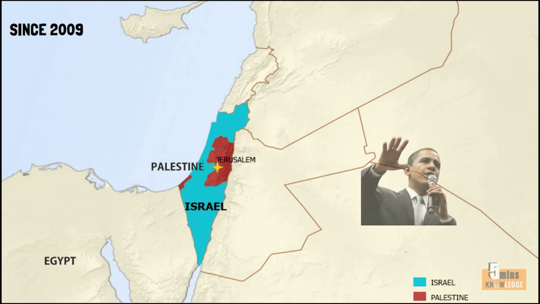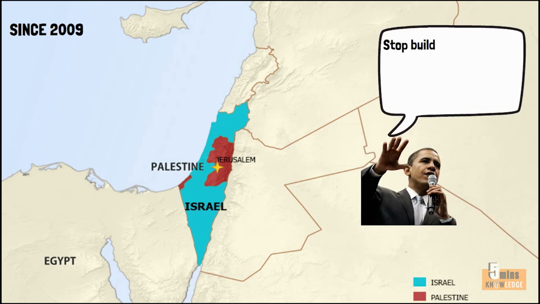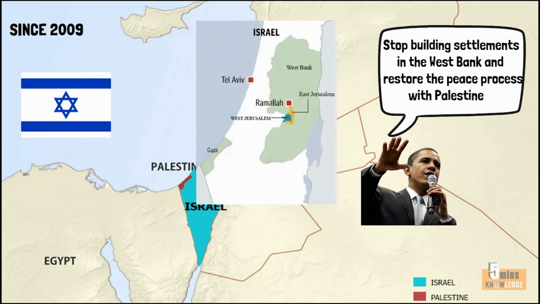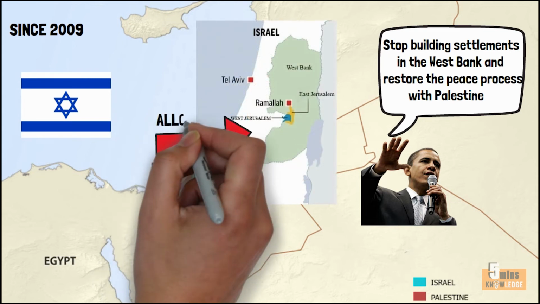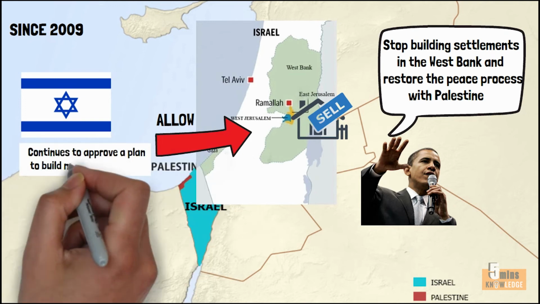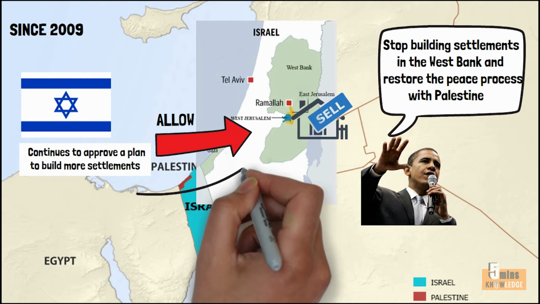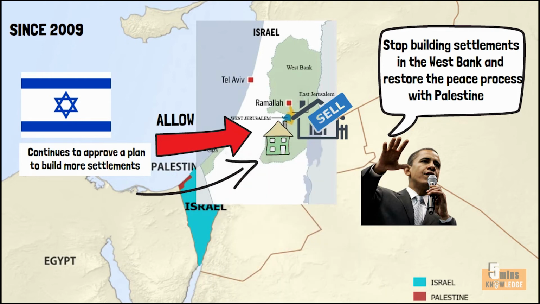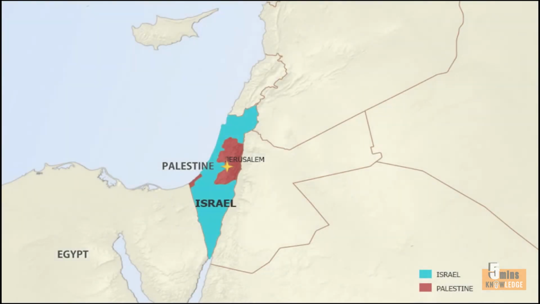Since 2009, the administration of U.S. President Barack Obama has repeatedly pressured the Israeli government to stop building settlements in the West Bank and restore the peace process with Palestine. However, the Israeli government continues to allow the sale of houses built in settlements in East Jerusalem. At the same time, the Israeli government continues to approve plans to build more settlements in the territories disputed with Palestine. These actions keep the Israeli-Palestinian negotiation process always at an impasse.